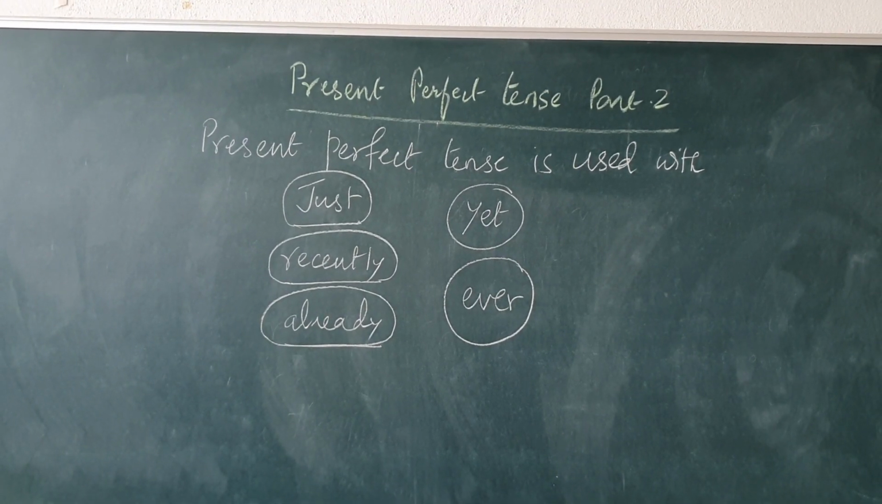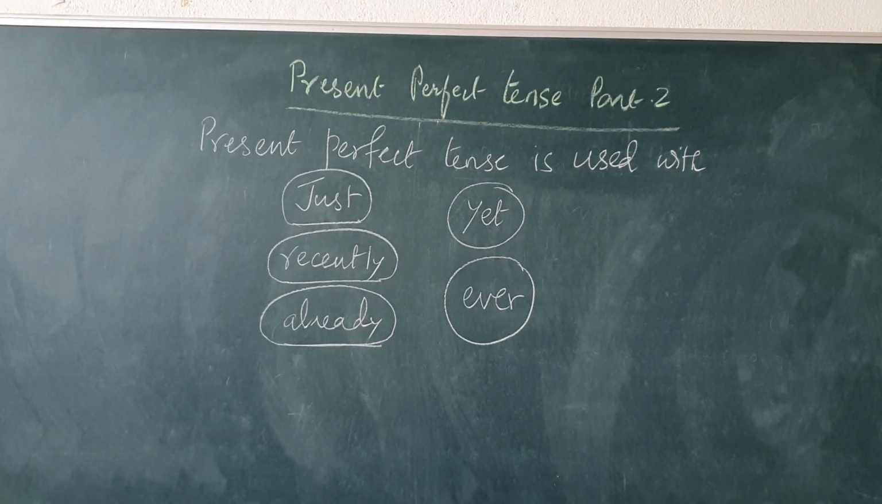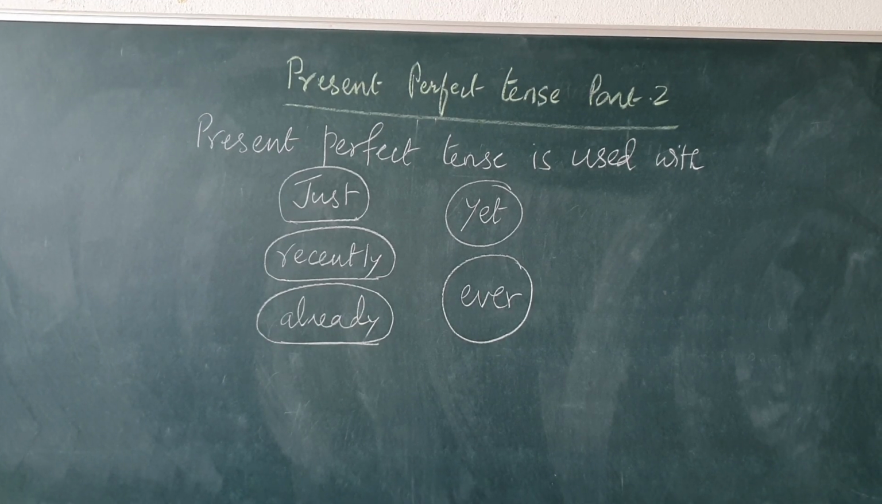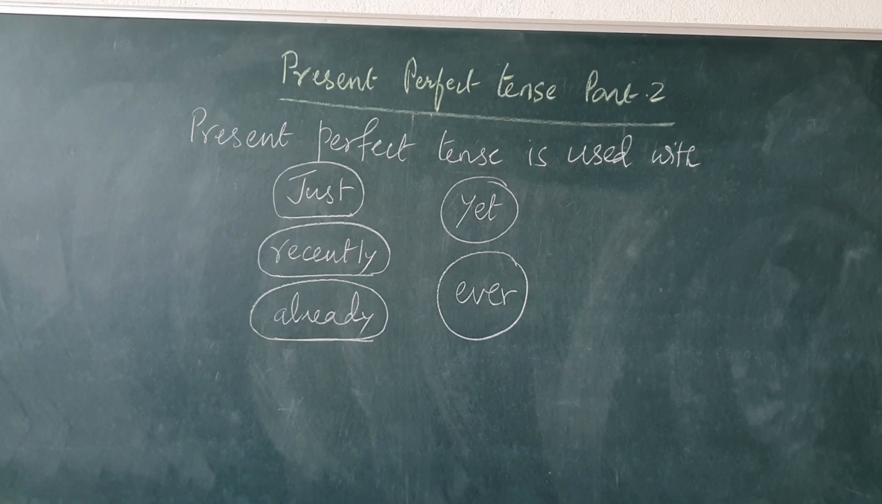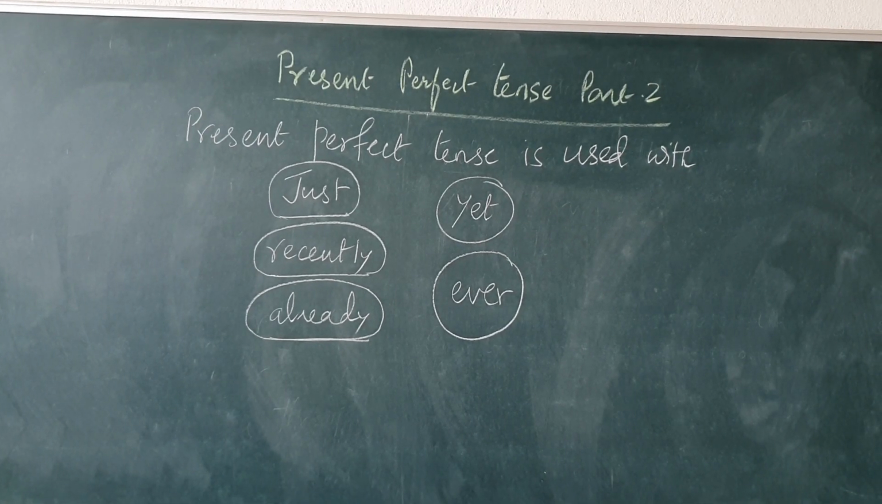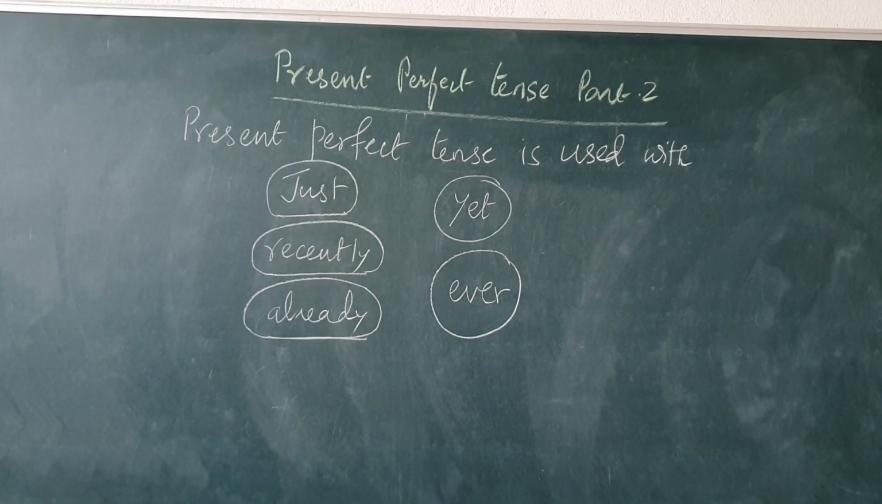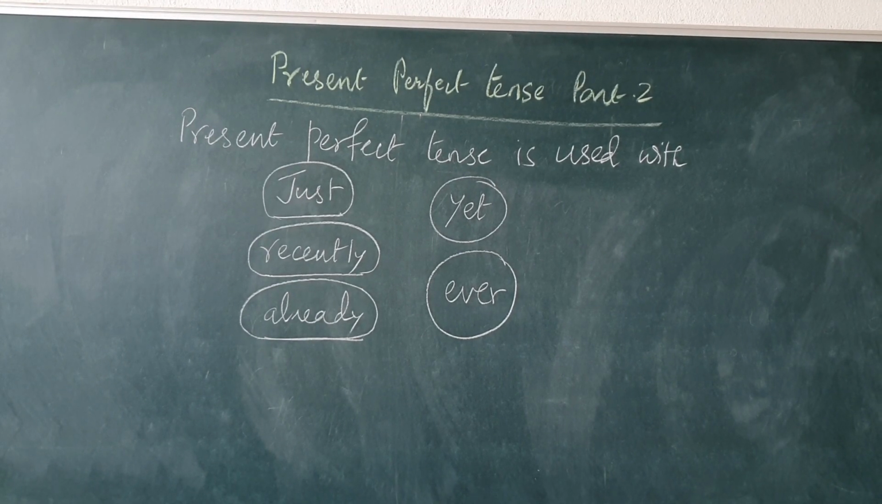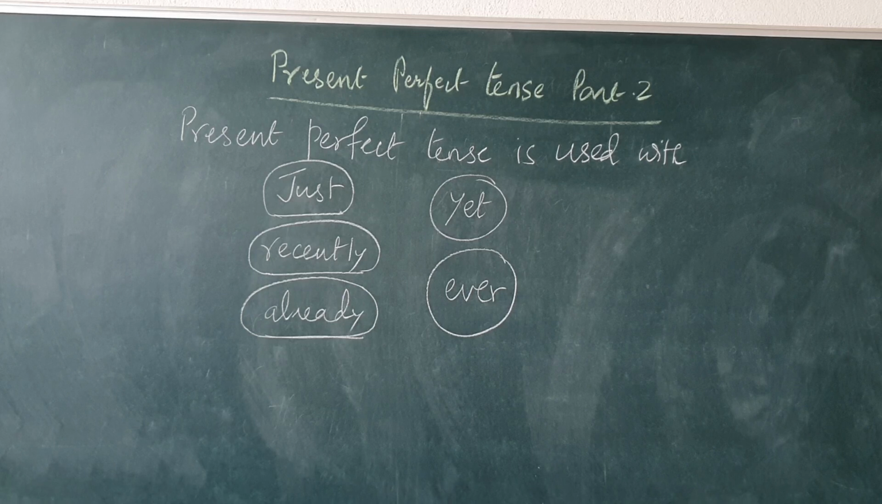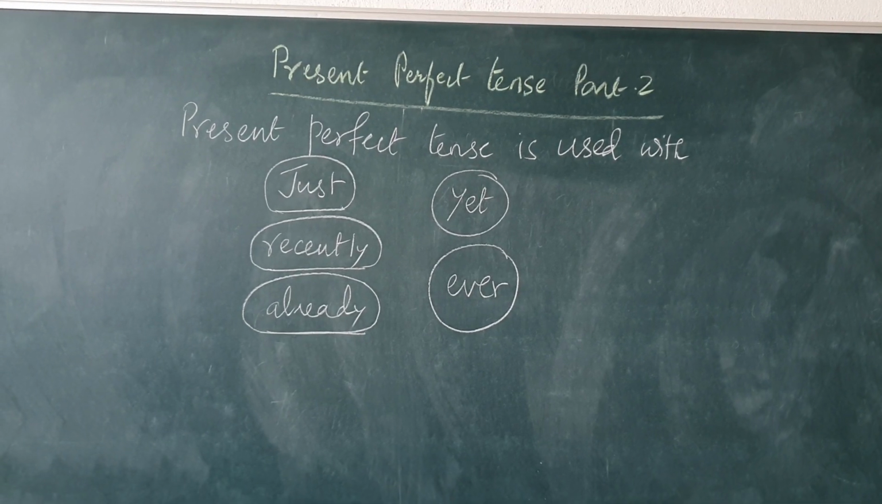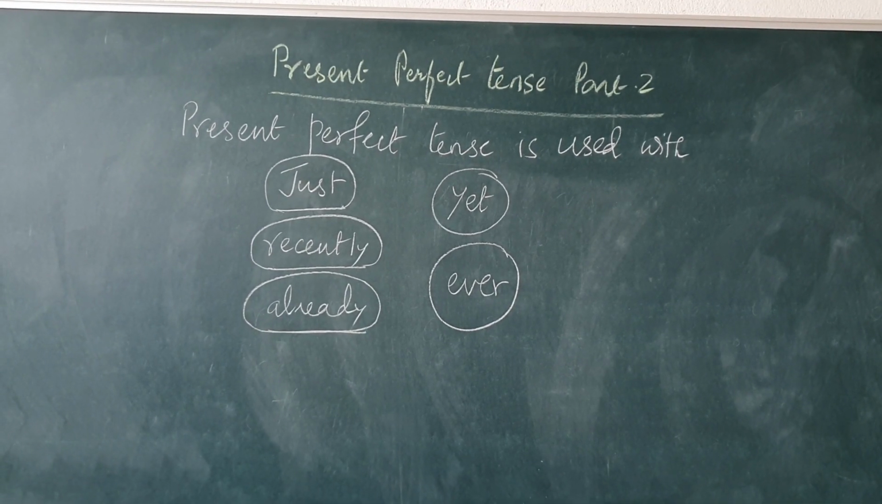You observe now, with yet, recently, already, ever, just, we normally use the present perfect. Some more examples I will give. I have just had my lunch. Hello, have you just arrived? Do you know where Preeti is? Yes, I have just seen her near the library. My friends have just left.